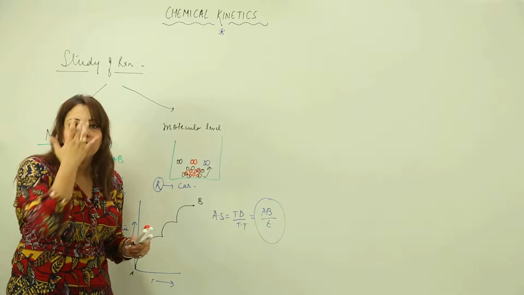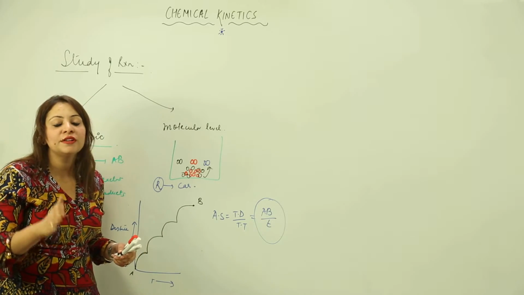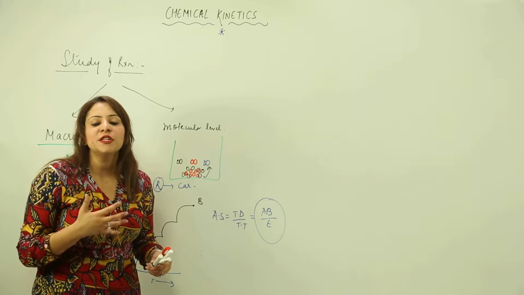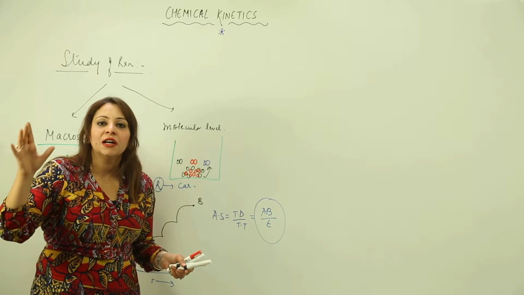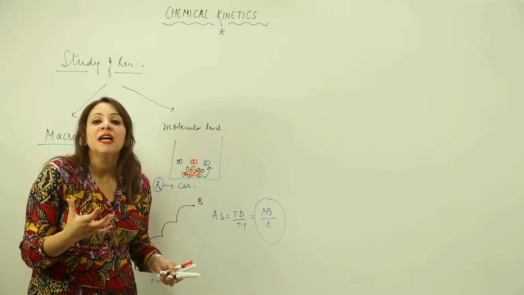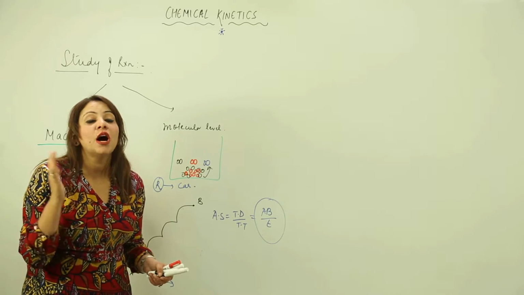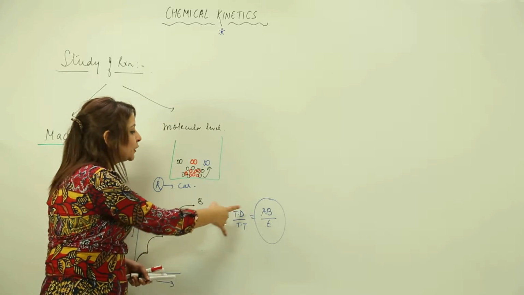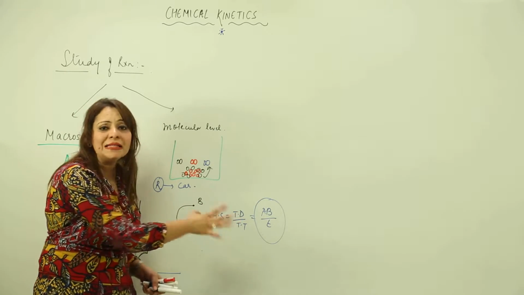But again I'm telling you, when you talk about average, it means the total, right? So when I talk about average speed, it means the total distance and the total time used up in covering the total distance, right? So how do we calculate average speed? We do it by dividing total distance by total time. So here I took the total distance as AB and total time as T.